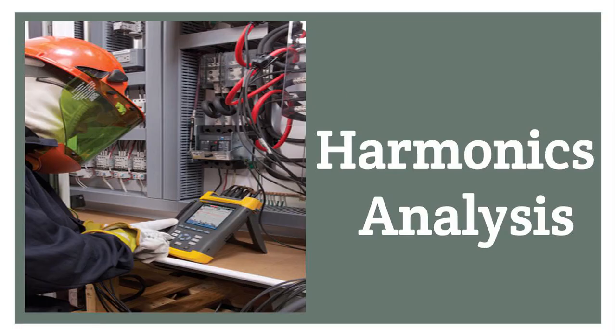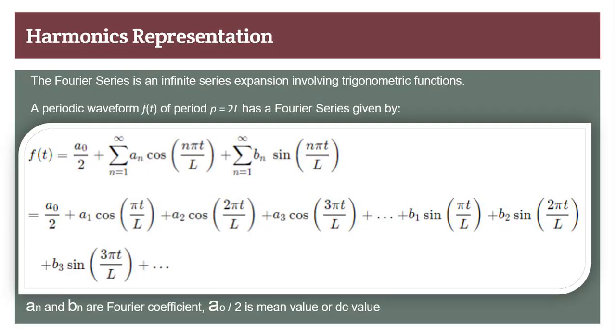Harmonic analysis. Harmonic analysis is the mathematical representation of the harmonics or signals. Now, harmonics are represented by a Fourier series, and a Fourier series is an infinite series expansion which has cosine and sine terms. Here you see a0 by 2, which is a DC offset.